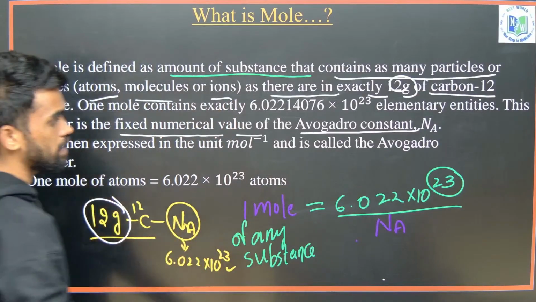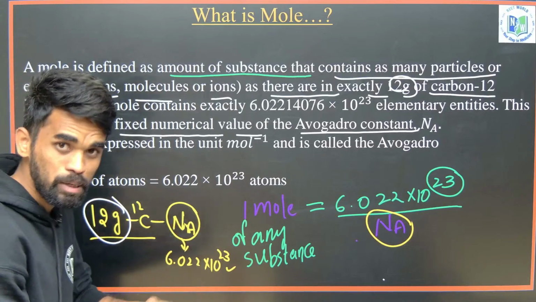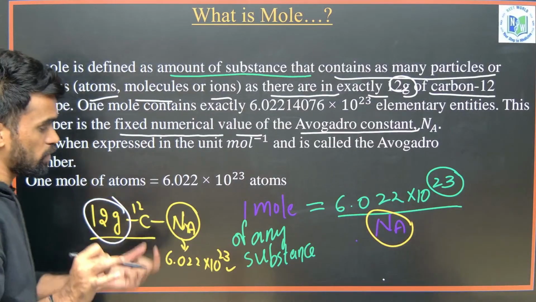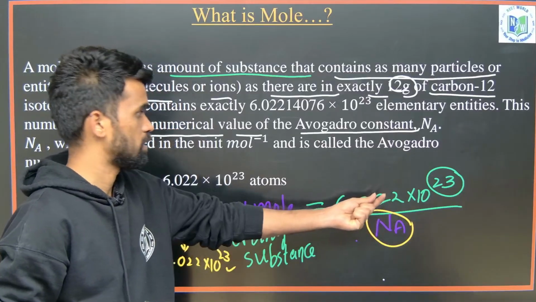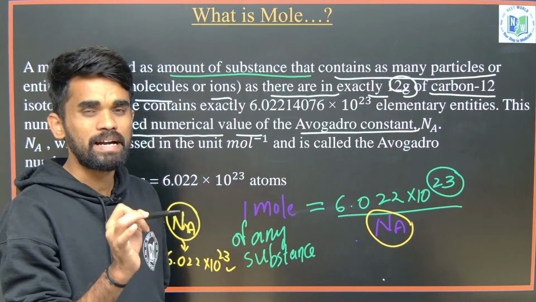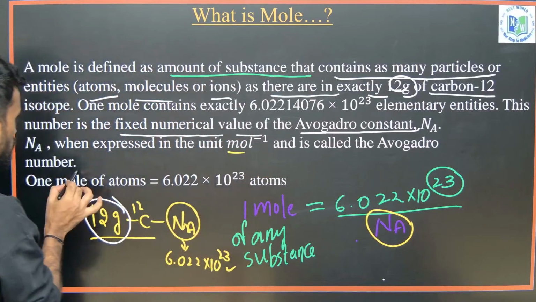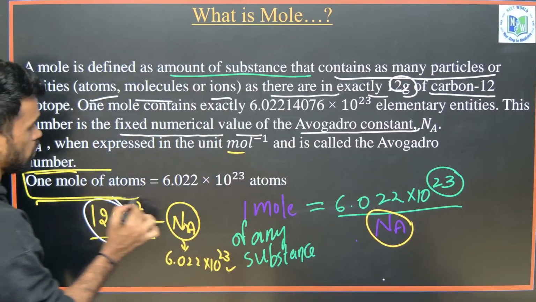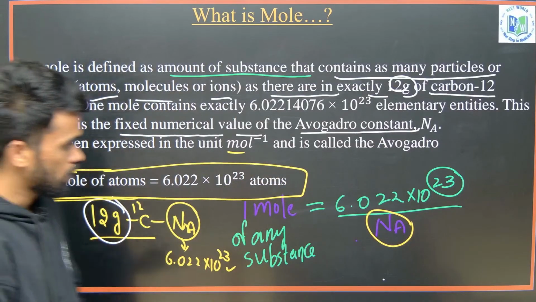Now see the next, this number is the fixed numerical value of the Avogadro constant. We will be indicating this Avogadro number with symbol Na. It is very important, that's why I am repeatedly saying the same term. And what is the unit for this? Mole itself is a unit. So in 1 mole, this many number of particles are there. So I can say Avogadro number of particles per mole. You can write this: 1 mole of atoms is nothing but 6.022 into 10 power 23 atoms. Now if I say 2 moles, it is 2 into Avogadro number, that's it.